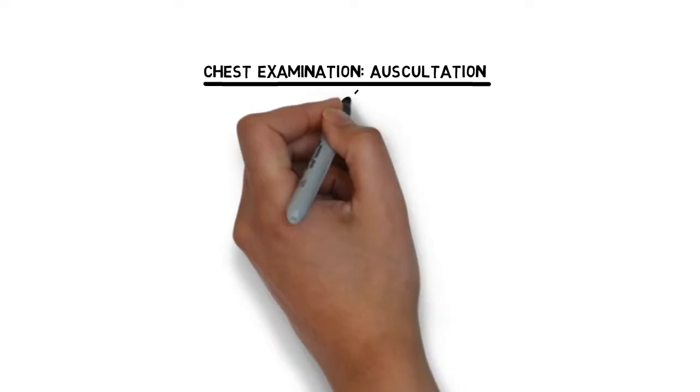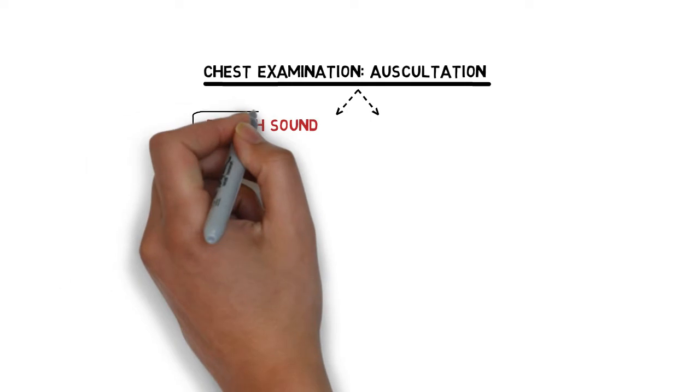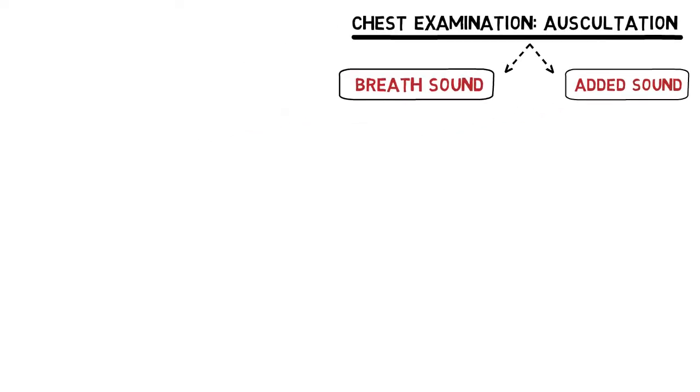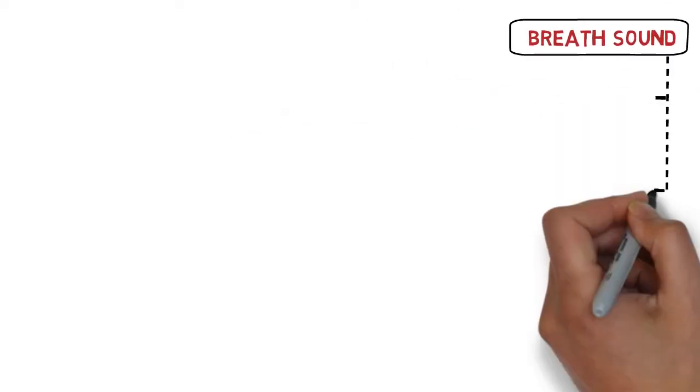So the source I'm using is Clinical Examination by Nicholas Talley and Simon O'Connor. Let's lay their description out so that we are on the same page when we address those terms in this video. We describe 3 things on chest auscultation: breath sound, added or adventitious sound, and vocal resonance. We will focus on the first 2 because that is where lots of confusion is.